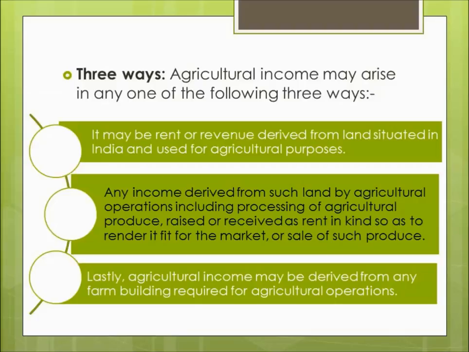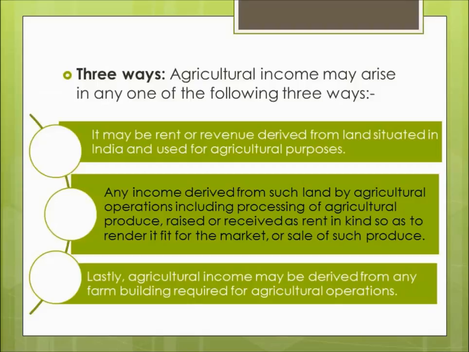Number two is that it is either occupied by the cultivator or receiver of rent or revenue. So if the farmhouse is either occupied by the cultivator, meaning the person carrying out the agricultural operations on the agricultural land, or the receiver of rent, meaning that it is occupied by the person who has given the agricultural land or the farmhouse on rent to someone.